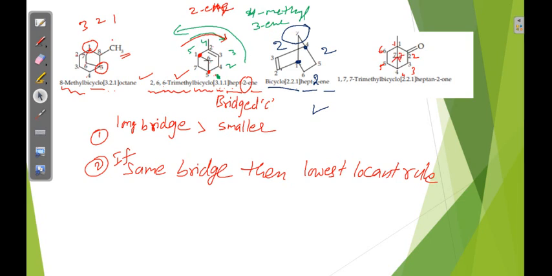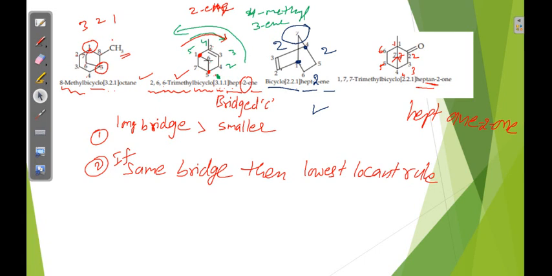Now total 7 carbons, so hept, all single bonds, ane, and this functional group name is one, a ketone, which is on the second position, so 2-one.